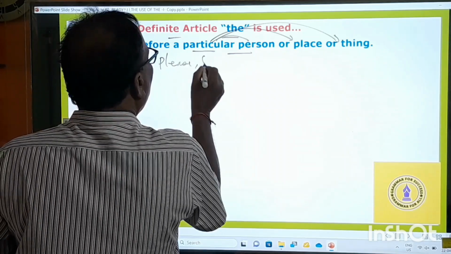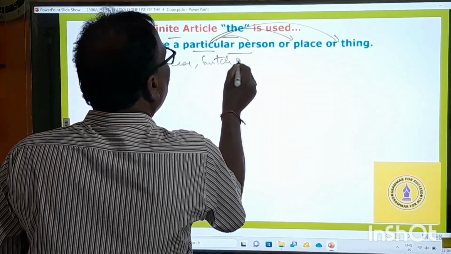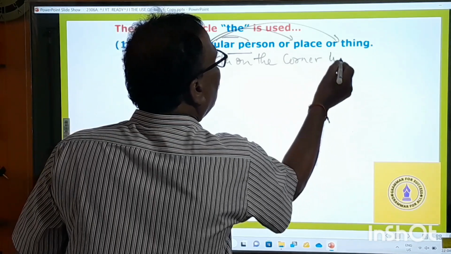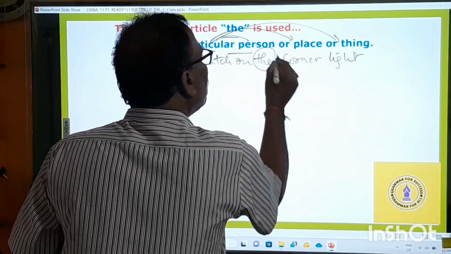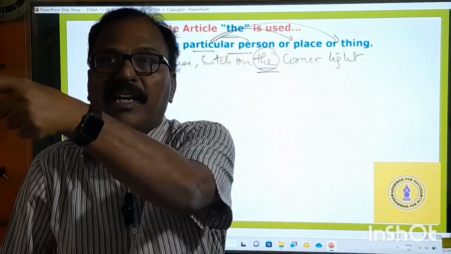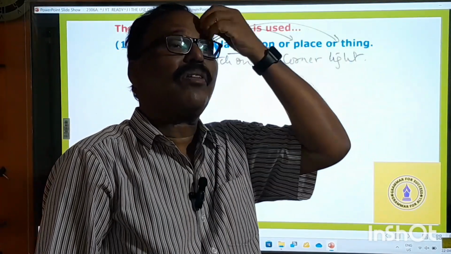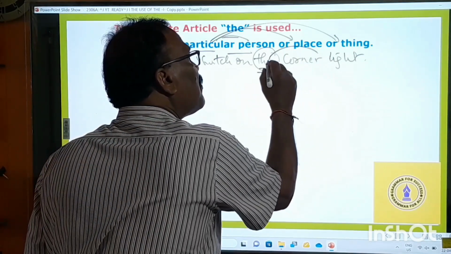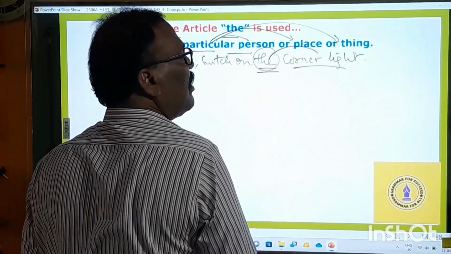So here, look at this example. Please switch on the corner light. You are asking him to switch on the corner light. The corner light, not this light or that light, but the corner light only. You are mentioning it particularly. This is showing this light particularly.